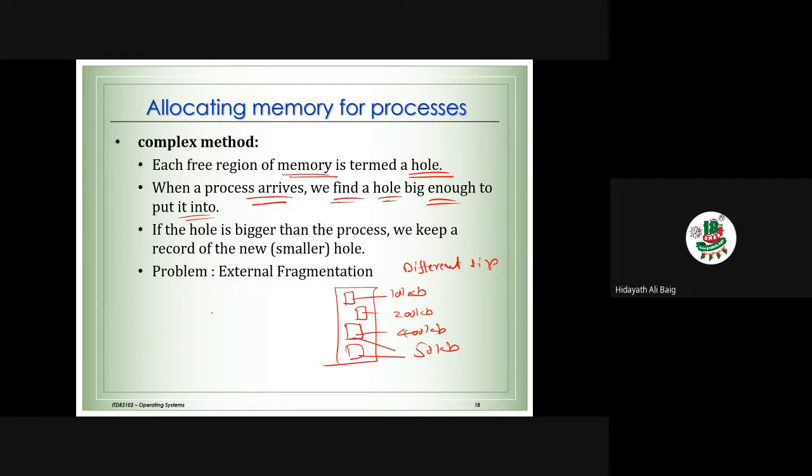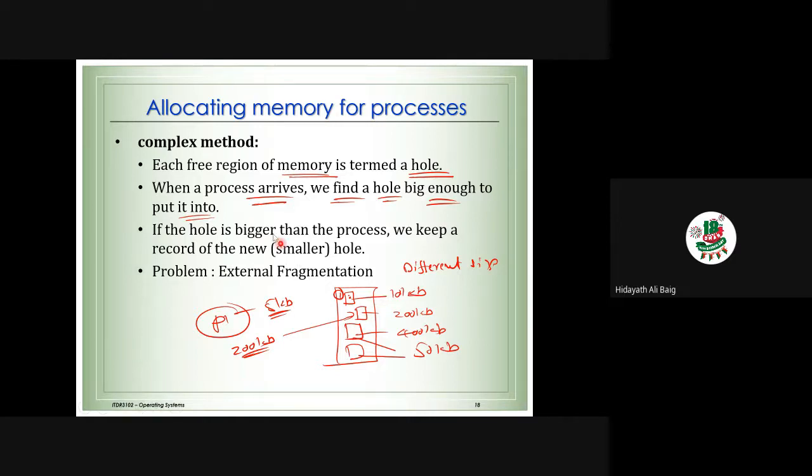Suppose we get a process 1, and it wants only 5 KB. Unlike previously, now we will search. So we want 5 KB. 5 KB can be put onto this hole number 1. It's fine for that. Suppose I get a process of 200 KB. I can put it onto this particular hole.